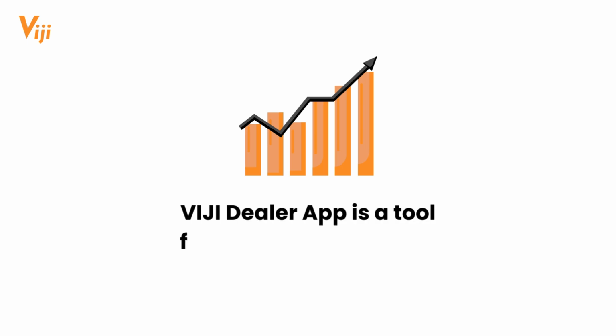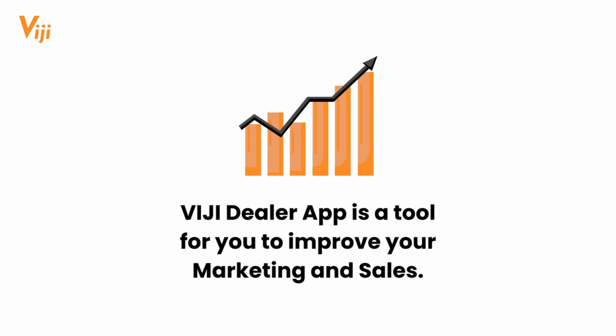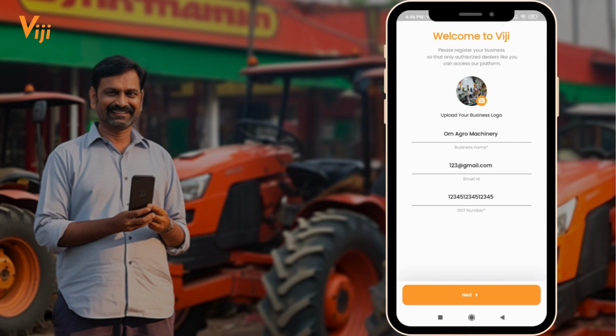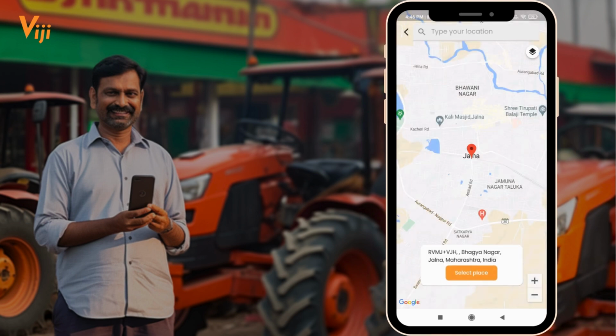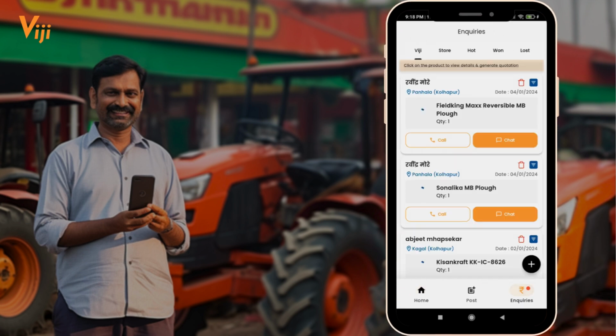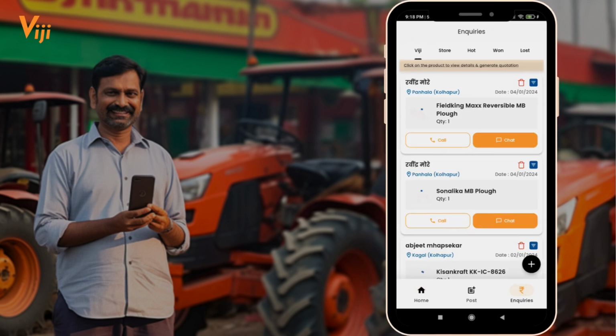Viji Dealer app is a tool for you to improve your marketing and sales. When you complete your registration on the Viji Dealer app and we verify your business, your listing gets created on the Viji Agri app, which is for farmers.